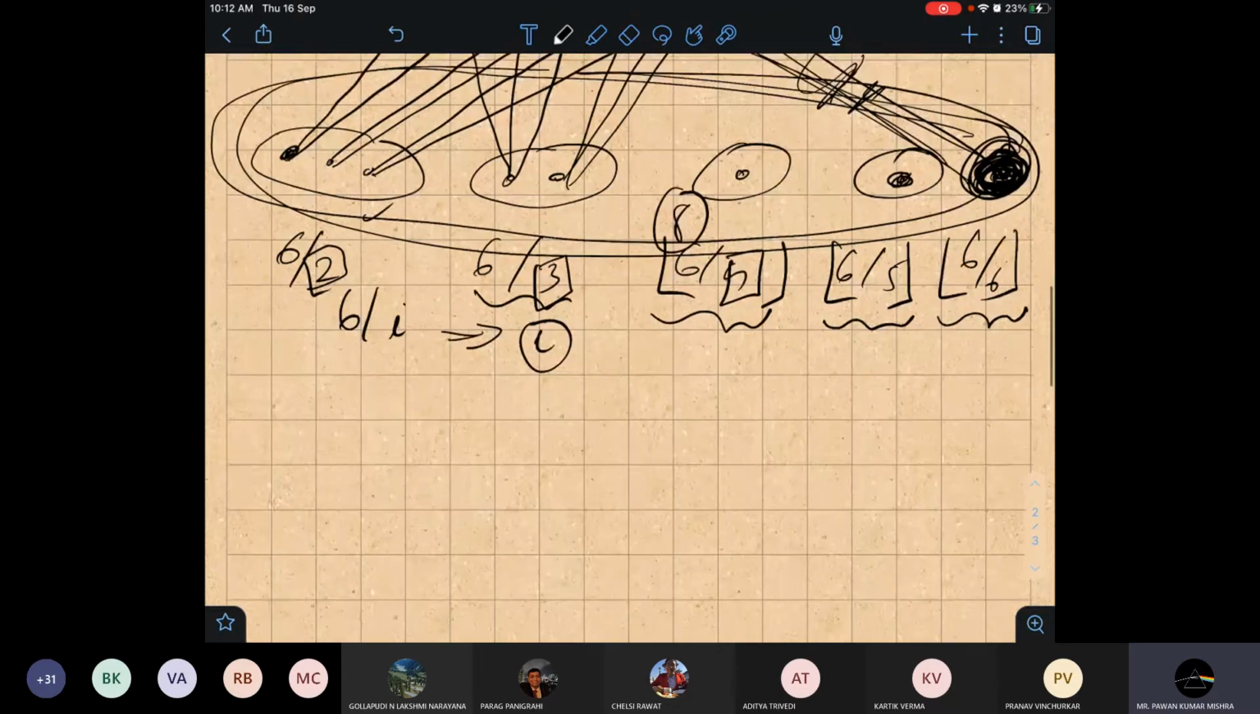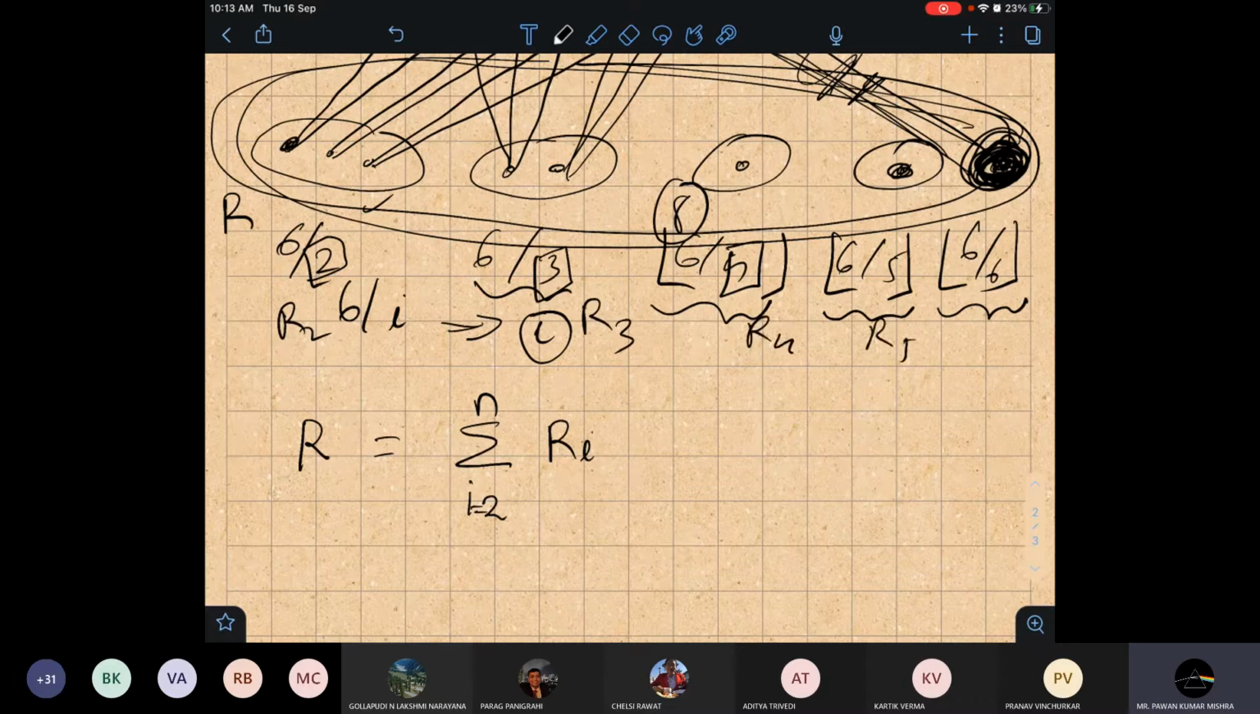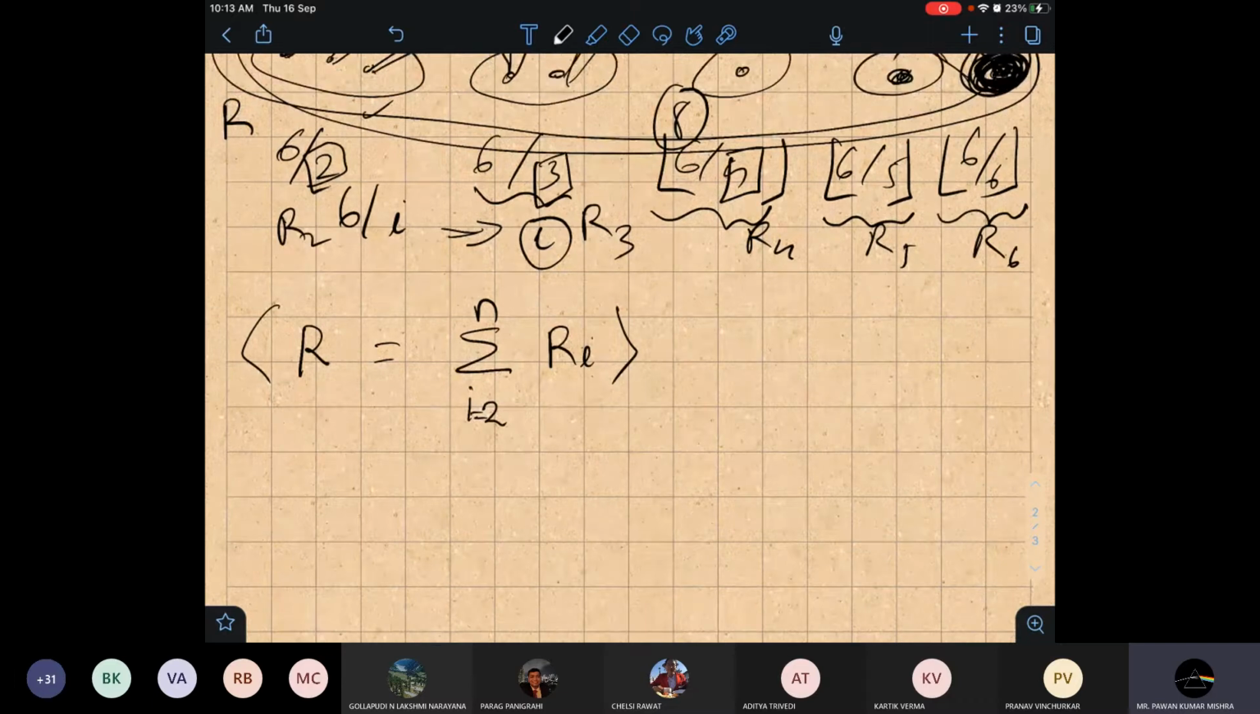So the proof goes like this. See, suppose this entire set I am calling R. R is nothing but the summation of Ri, where Ri is the group I am saying, for i equal to 2 to n. I will explain. This is R2, R3, R4, R5, R6. So this is the thing. This relation you agree, na? This R is this thing. So we know what the Ri will be: Ri will be n by i, for i equal to 2 to n.